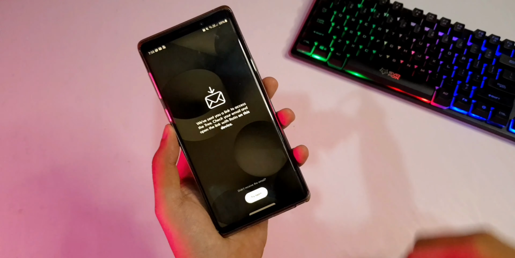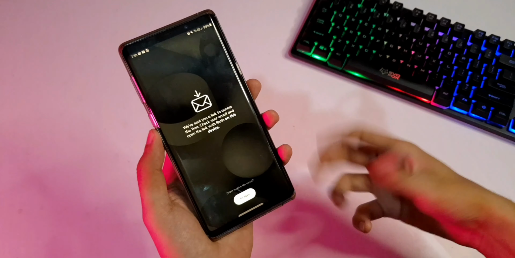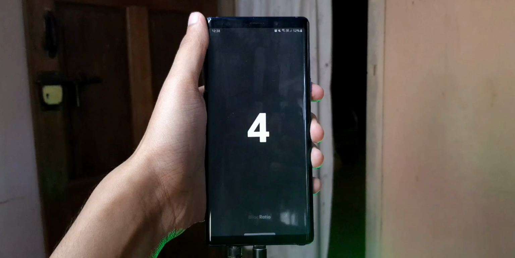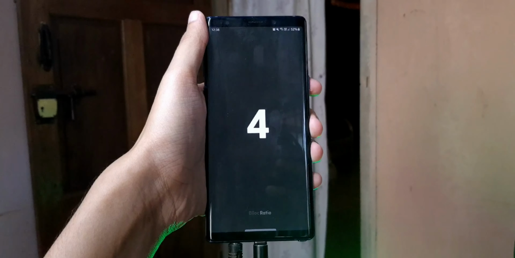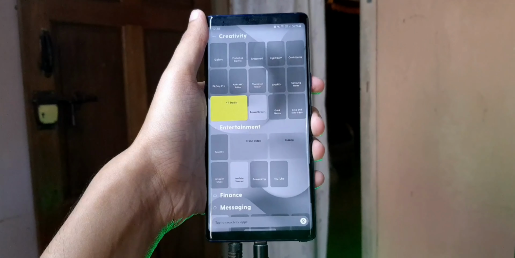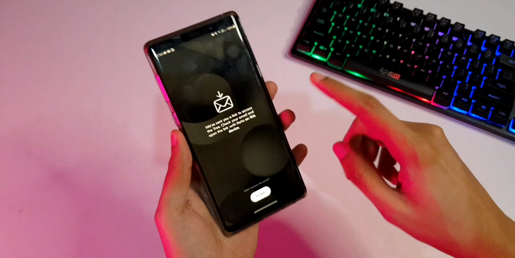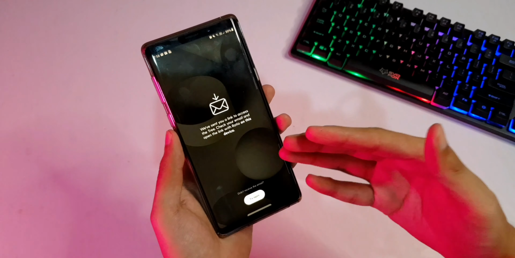Yeah, this was pretty unexpected. I mean, I was just using my phone and suddenly the launcher rebooted and said something like 4. So I assumed it was Block Ratio 4. You can see some kind of a different pattern on the background which wasn't there. I guess these are the new Block wallpapers. But anyway, Block Ratio tree is here and I have it.